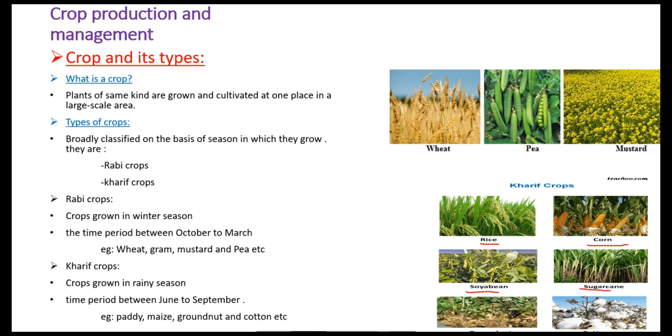The Rabi crops are grown in winter season. The wheat, gram, mustard, and peas do not require much water, so the farmer chooses to sow them in the winter season. So the farmer chooses different types of crops based on the availability and non-availability of water. So these are the two different types of crops.